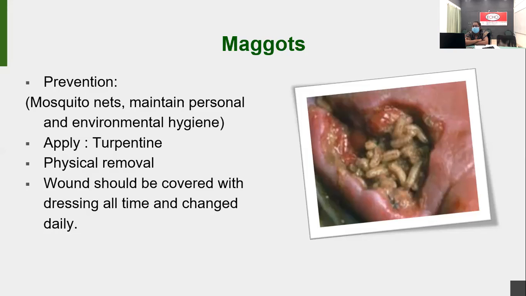And if maggots are there, they have to apply turpentine, not pour it directly on the wound. You can soak the turpentine in a gauze piece and keep it close to the wound. That will help all the maggots come out, so that you can take them out with the help of artery forceps. So physical removal is the only way to remove the maggots.